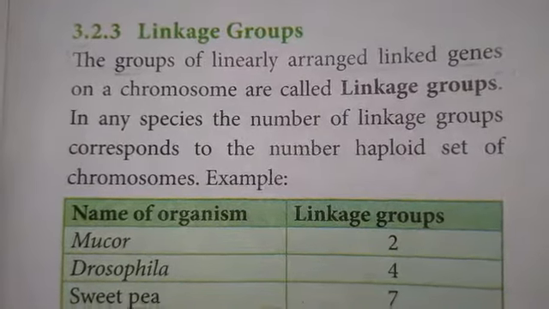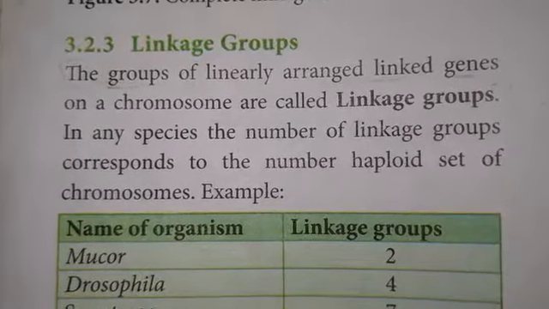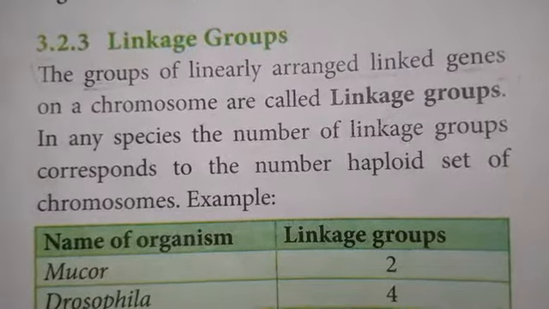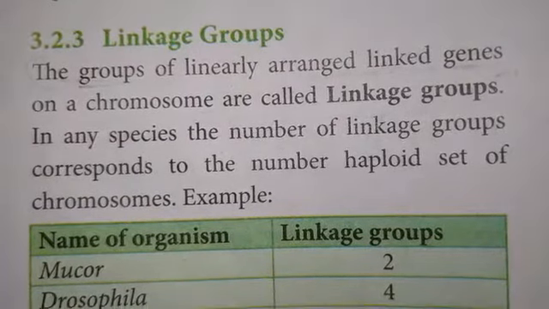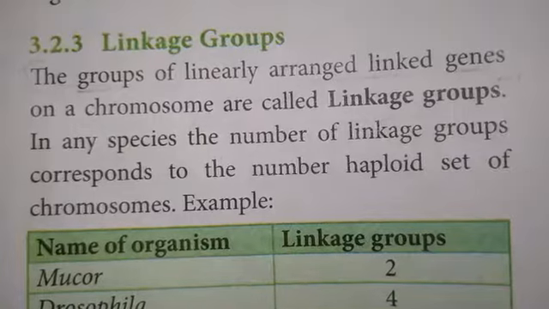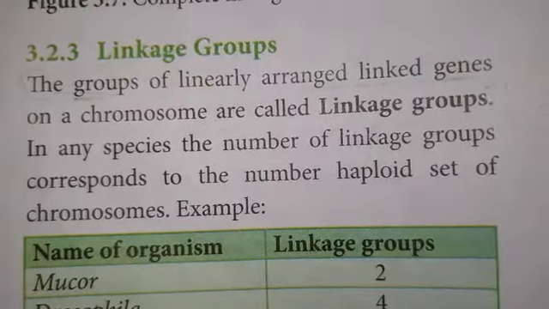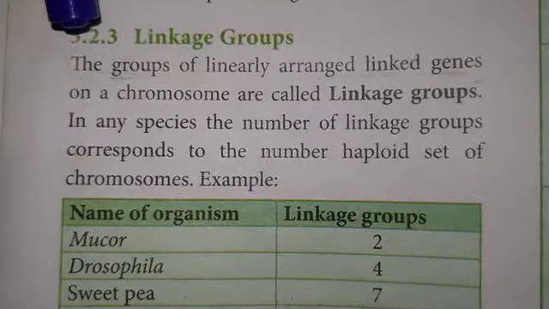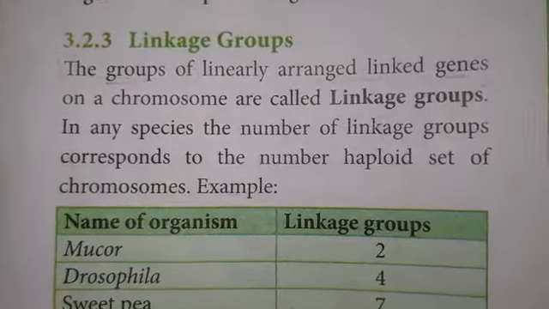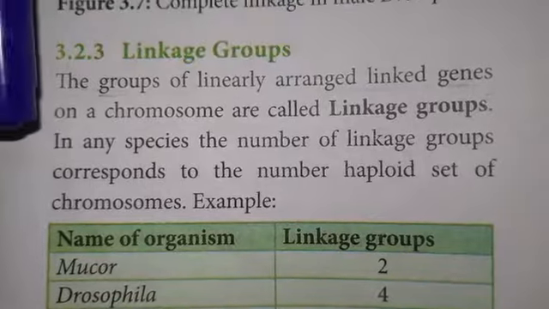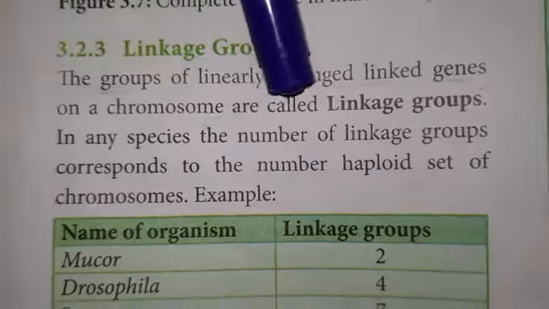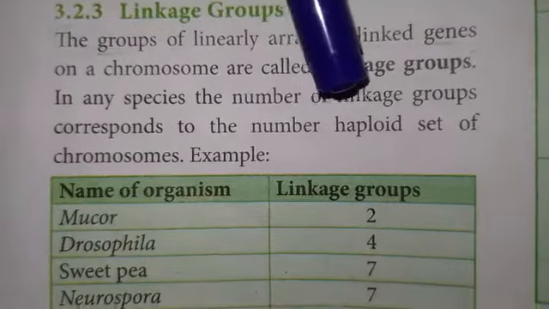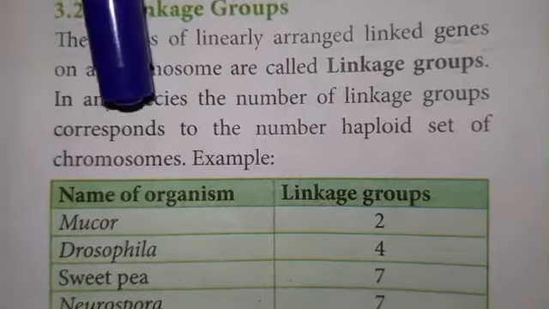In genetics, all the genes on a single chromosome are inherited as a group. That is, during cell division, they act and move as a unit rather than independently. It's called a linkage group. So the linkage group means the groups of linearly arranged linked genes on chromosomes. In any species, the number of linkage groups corresponds to the haploid set of chromosomes.